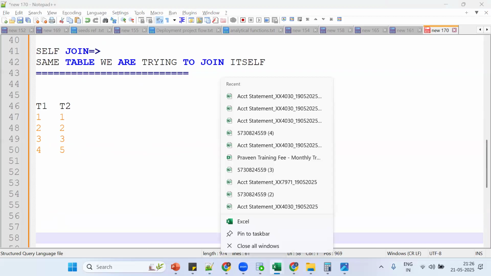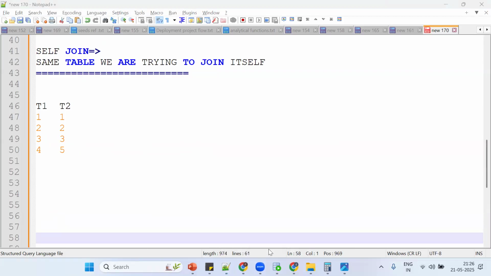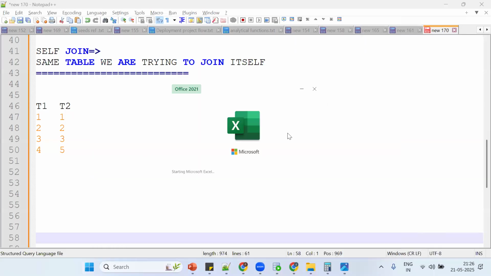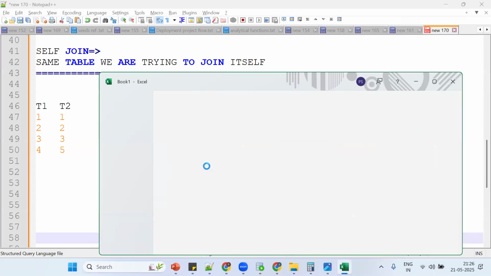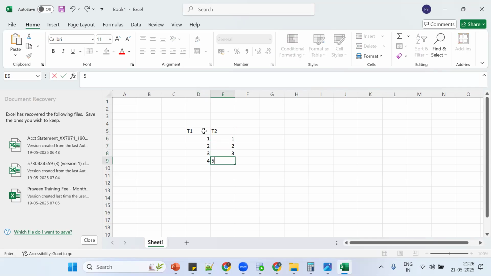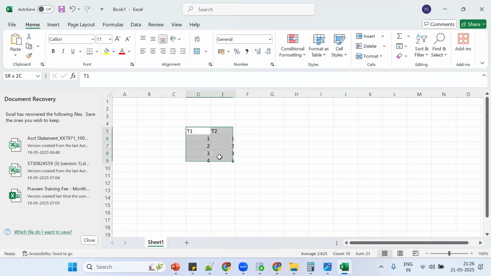Let me try. So T1, T2. Two tables are there. 1, 2, 3, 4 and 1, 2, 3, 5. These are important, listen carefully.